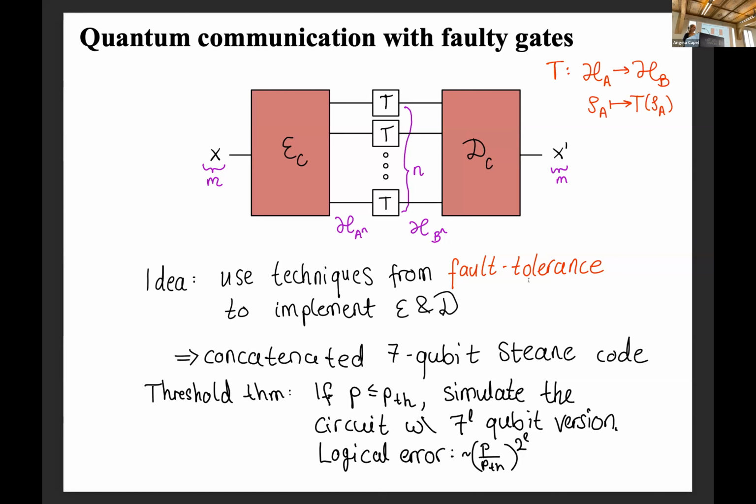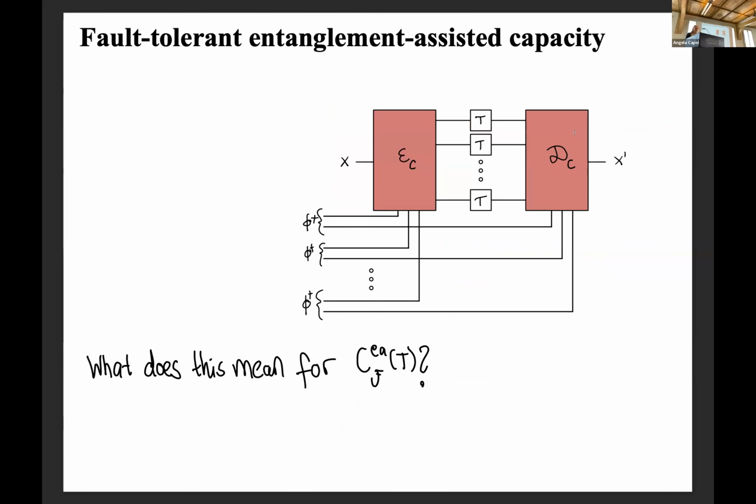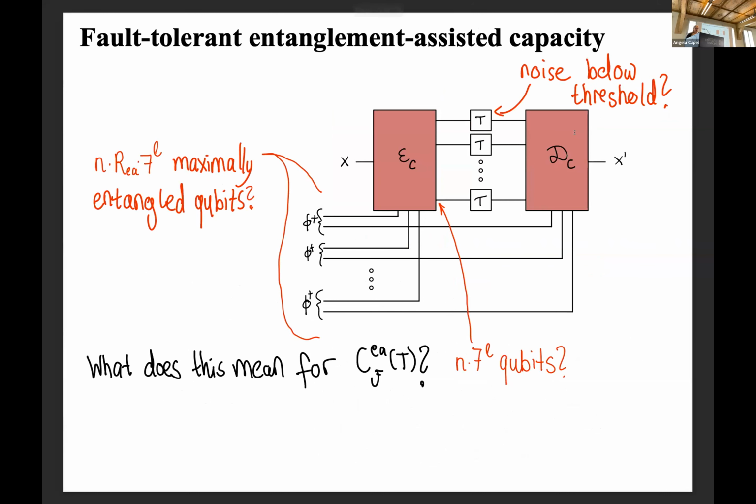That means an error-corrected code can protect a computation pretty well, depending on what kind of protocol you choose here, but there's not an immediate result for the capacity of this situation, because in principle now we're using 7 to the L qubits instead of a single qubit in the code.